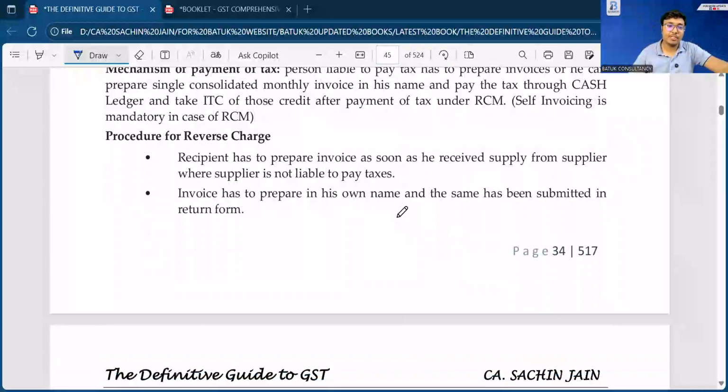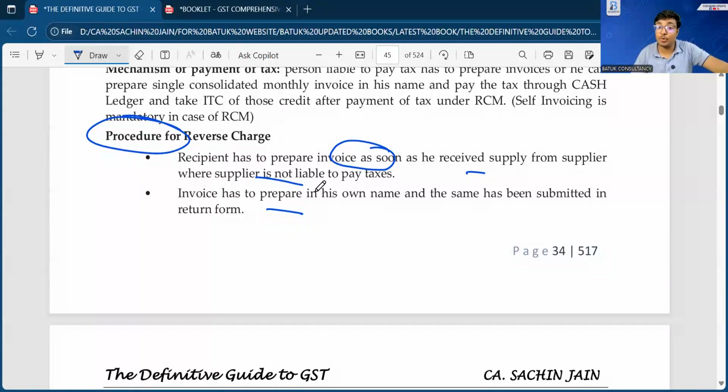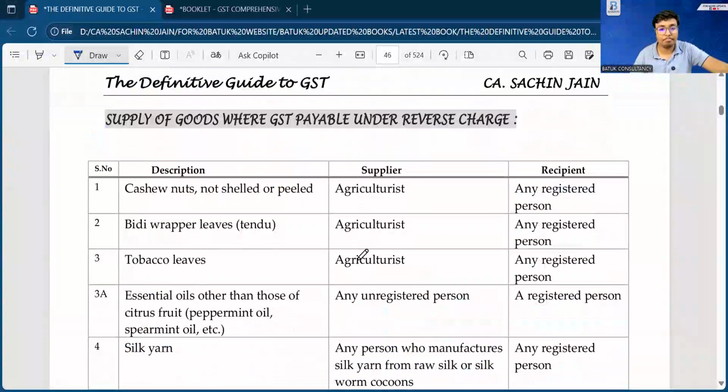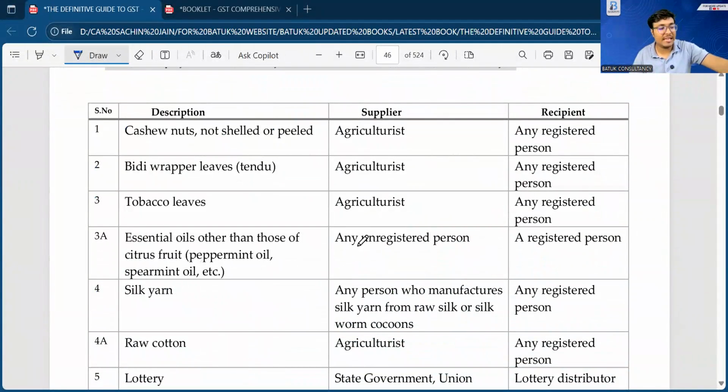So, the procedure for reverse charge mechanism: the recipient has to prepare the invoice as soon as he receives the supply, as the supplier is not liable to pay the taxes. The invoice has to be prepared in his own name and submitted in the return form. If you forget to claim the same in the same month, you can claim in the subsequent month as well.